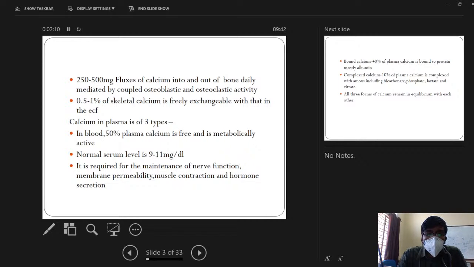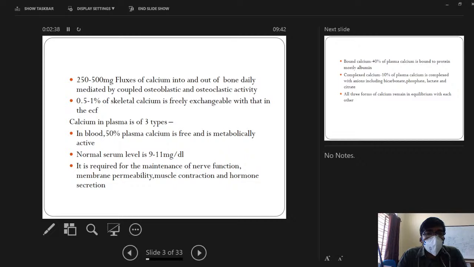As 99% of the calcium resides in the bone, most of the calcium metabolism or calcium homeostasis occurs by osteoblastic and osteoclastic activity, and 0.5 to 1% of the skeletal calcium is freely exchangeable with that of ECF. One thing you have to remember is the blood calcium which we measure, normal level is 9 to 11 milligrams per deciliter.